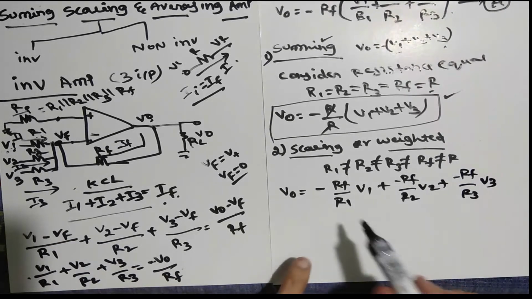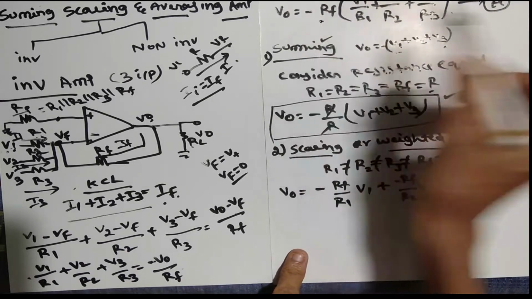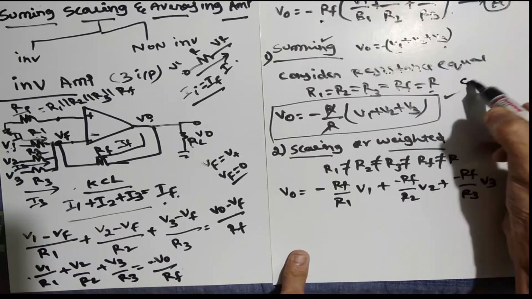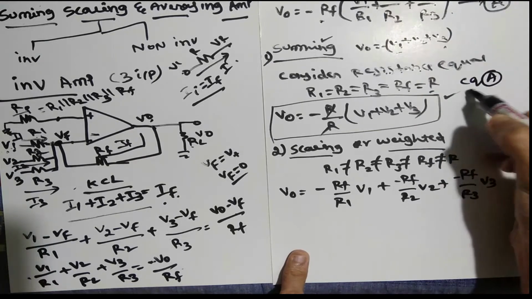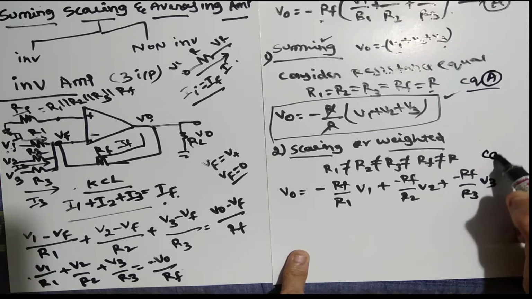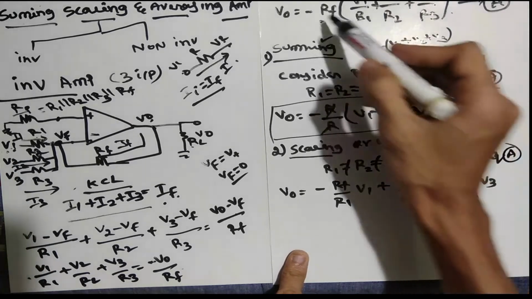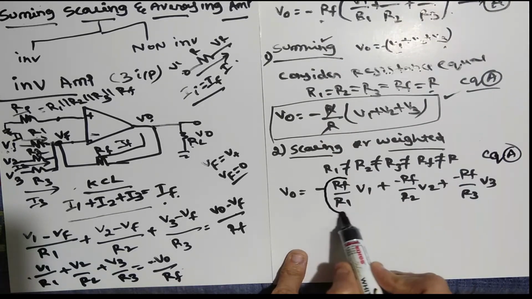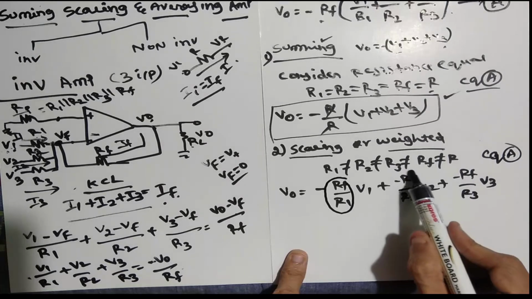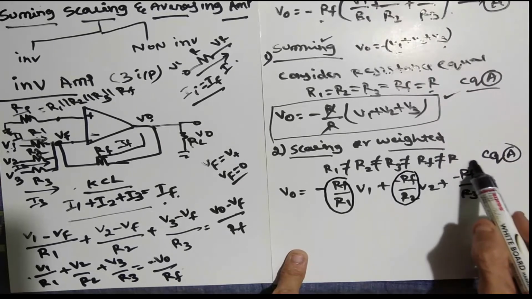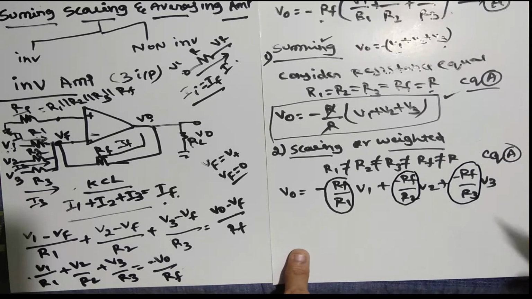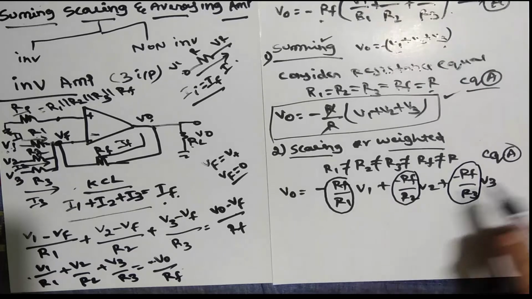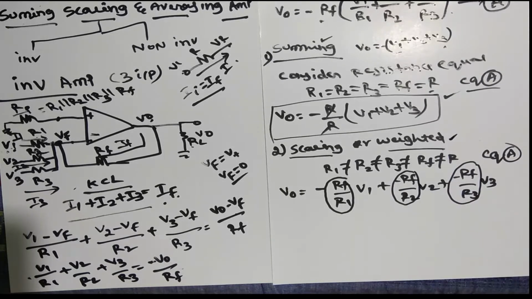Listen carefully here. I made this from equation A; everywhere I am taking equation A only. What I changed is simply multiplying by RF every time. So whatever this term is, this is called scaling. This much weightage I can give to V1, V2, V3, and depending upon that we will get the output. So summing means we have to make all resistors equal, scaling means we have to make them not equal, simple.